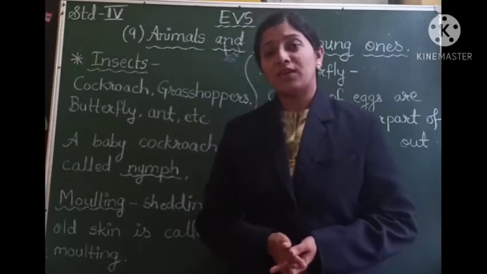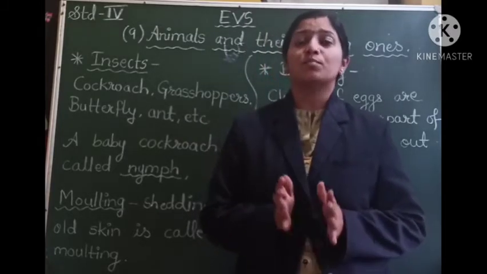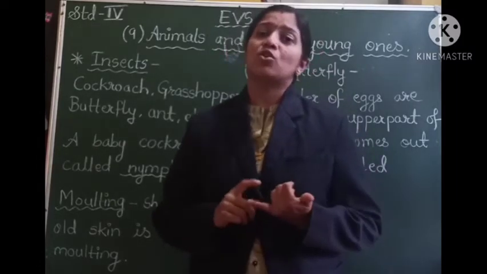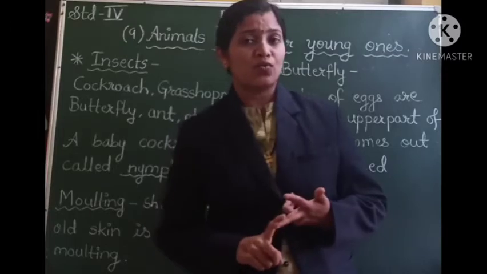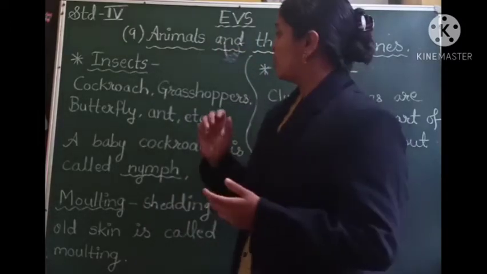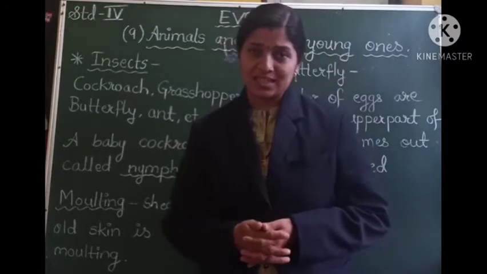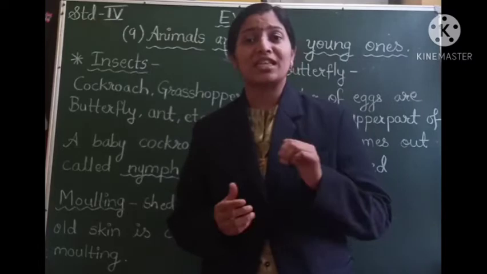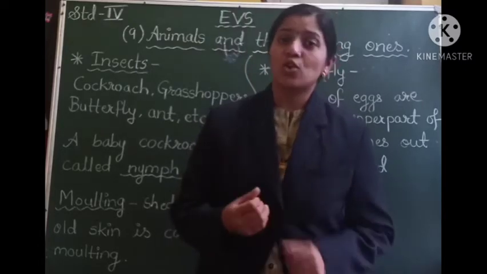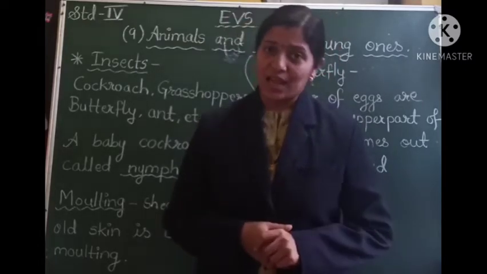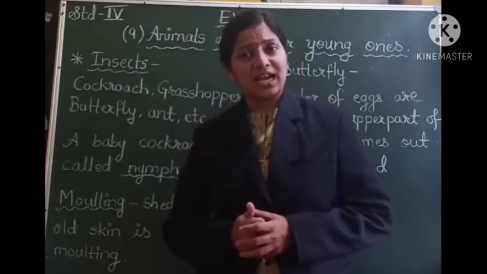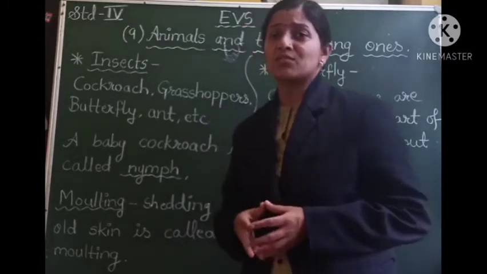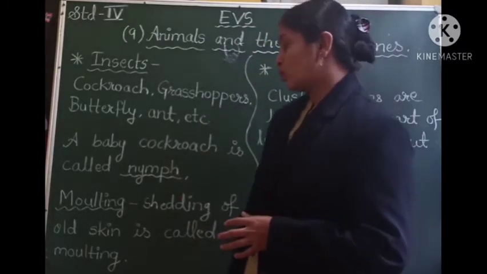So students, now let us move on to the next point, that is the process or the way of reproduction in the insects. Insects means cockroach, grasshopper, housefly, then we have ants, we have butterflies. All these are the insects. So there are some insects who have 3 stages in their life cycle, while there are some insects who have 4 stages in their life cycle. Also these insects do not take care of their young ones. So now we will discuss the life cycle of a cockroach.